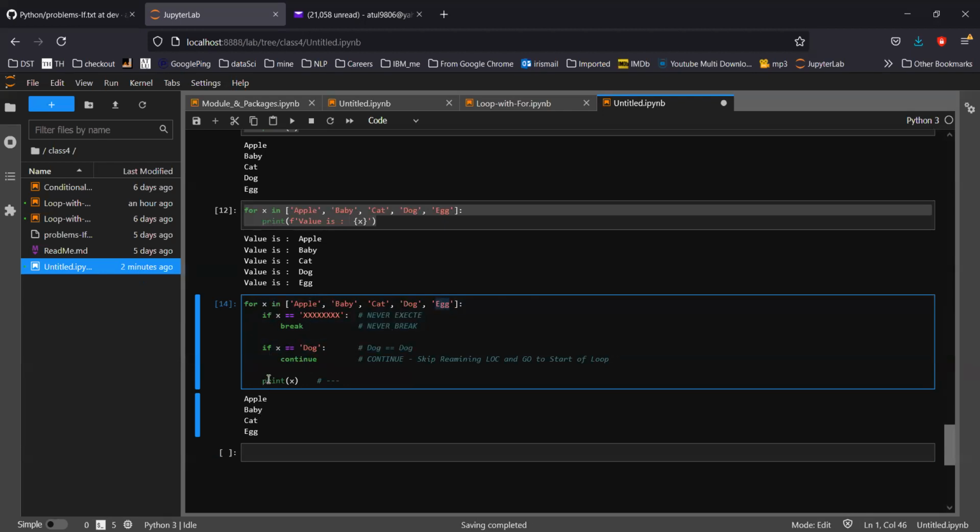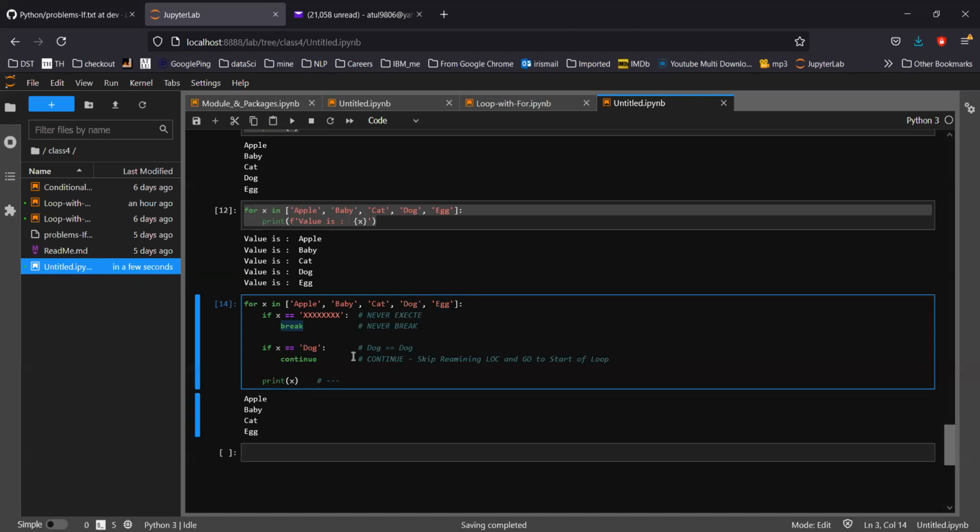Remember that break will skip all the remaining lines of code and come out of the for loop. So it is like you are going round and round, and someone called you out, and you simply break out from that looping concept.